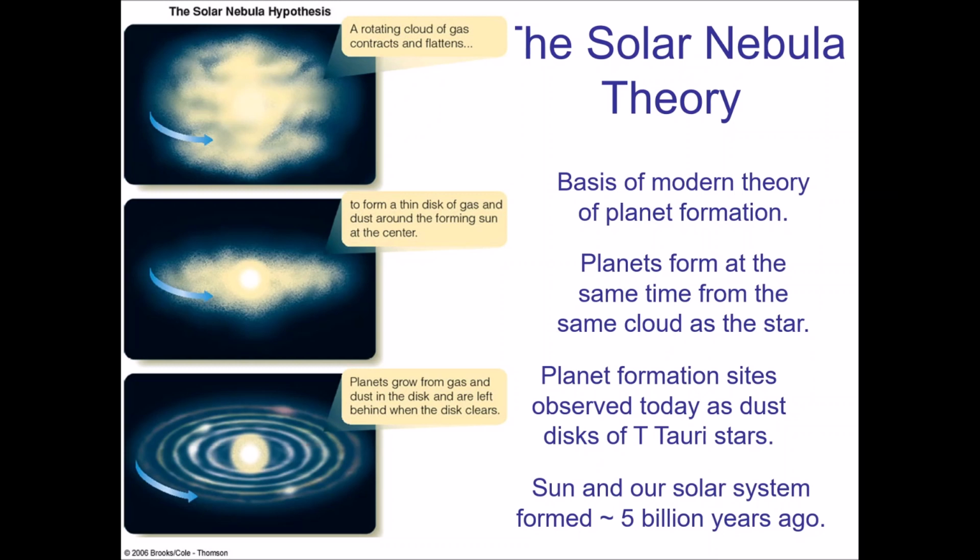So we're going to spend the rest of this time talking about an adjacent topic to stellar birth, and that is the birth of planets. As you might be aware, in the last 20 or so years, there's been a flood of what we call extrasolar planet discoveries. There are two terms that are used here.